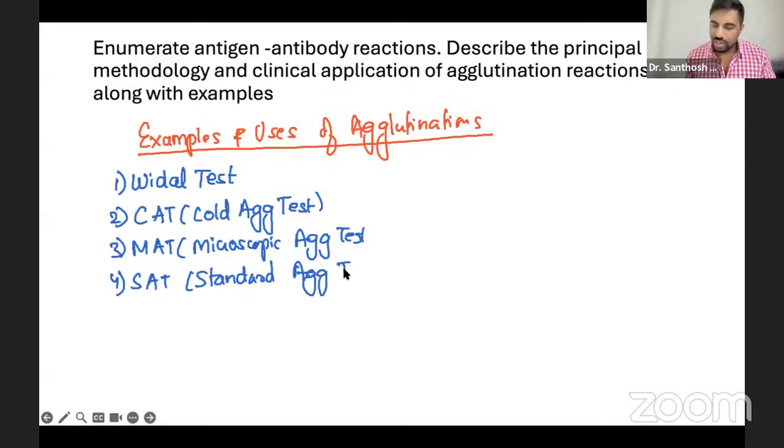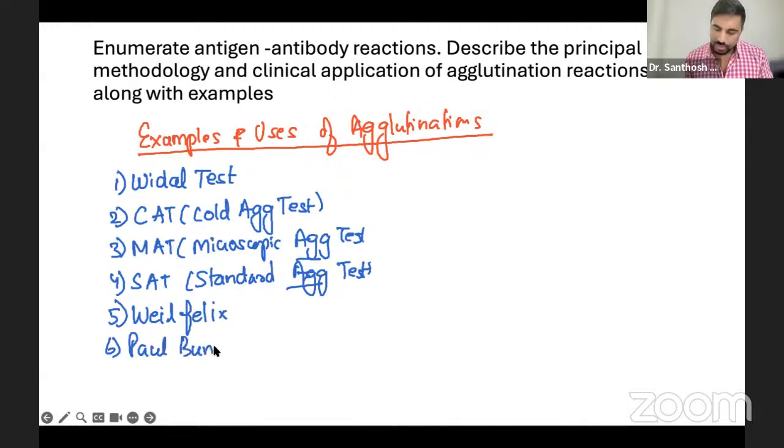You see this word agglutination everywhere. These are important, especially tube agglutination tests. All we are talking about here are tube agglutination tests. Next is Weil-Felix, then Paul-Bunnell, and also the Coombs test.